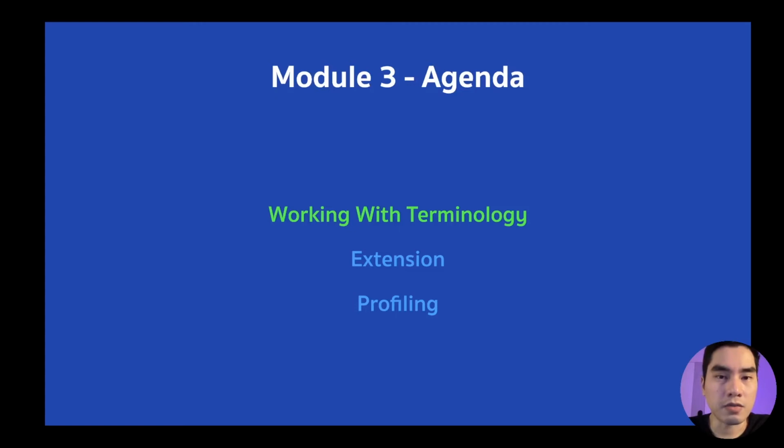The agenda of module 3 is like this. We will begin with how we can work with terminology in FHIR. Then we will talk about how to create an extension. And the last one is profiling. So let's start with how to work with terminology in FHIR.